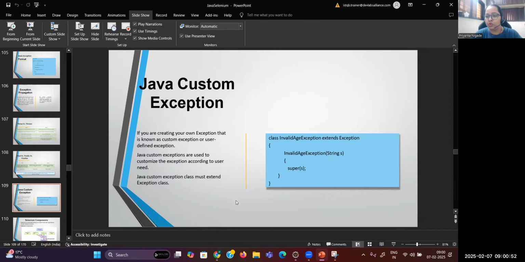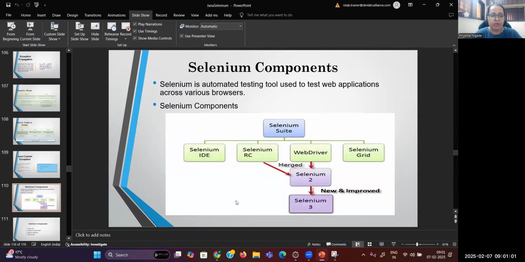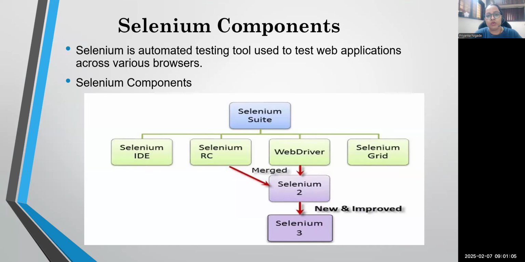So, yesterday we discussed that today we'll be starting with Selenium. The core concepts of automation will be starting now. If you remember, on the first day we discussed the basics of automation. When you talk about automation testing and Selenium, Selenium is a very popular functional testing tool. Using Selenium, you are able to test any web application. Every tool has its own advantages and its own limitations. The basics of automation we have already discussed.